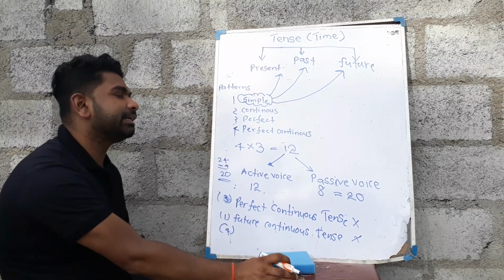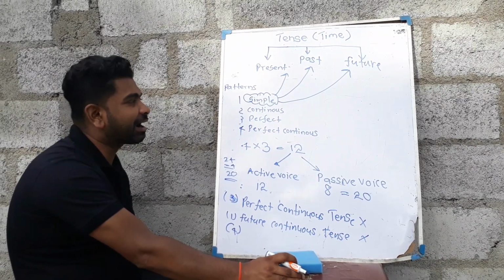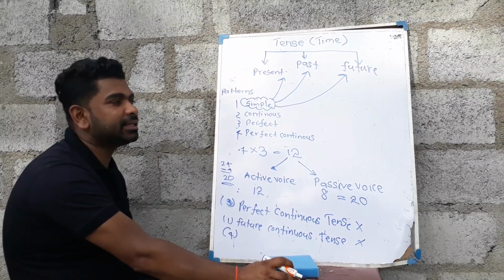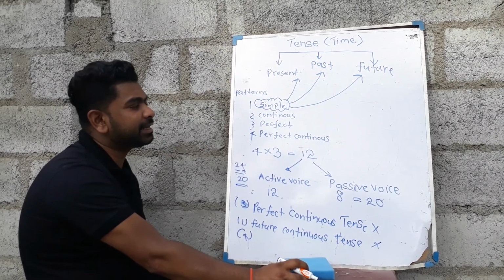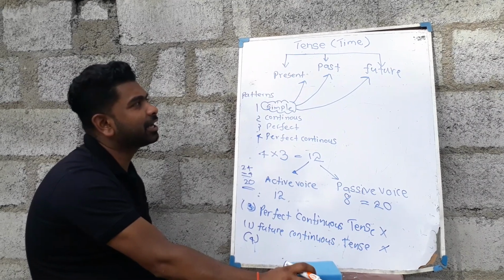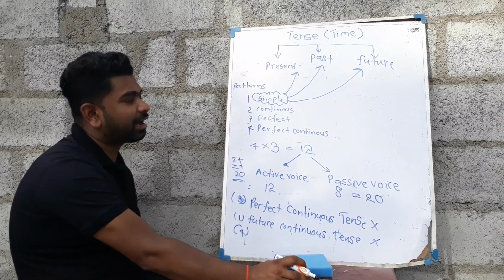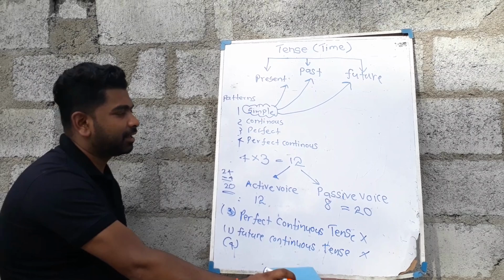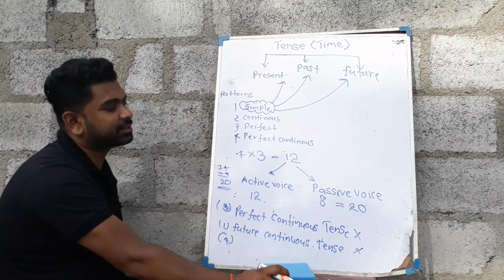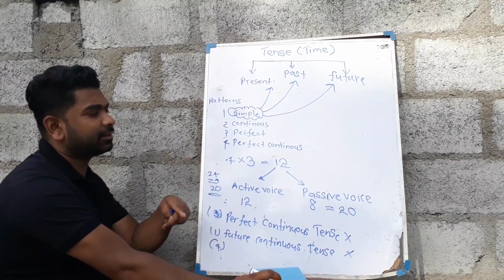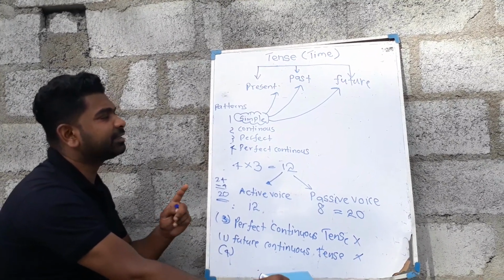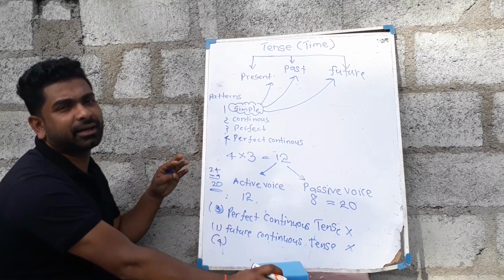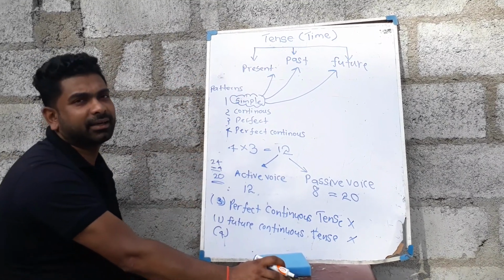So in this language we can use 20 tenses to talk about every incident. There are 12 active voice tenses and 8 passive voice tenses. So I think you realize this summary, right?